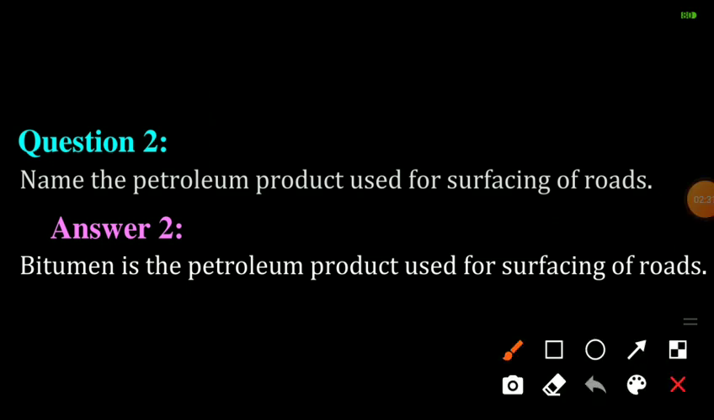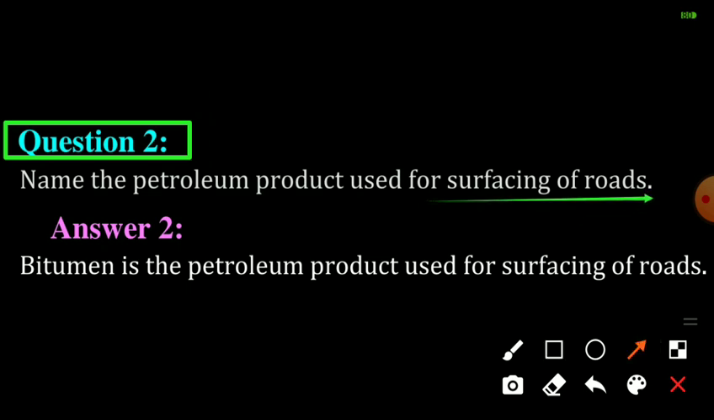Question number 2: Name the petroleum product used for surfacing of roads. Here, as we know, these days bitumen, a petroleum product, is used in place of coal tar for metalling the road. In earlier days coal tar was used, but now we are using bitumen. So in the answer we should write: bitumen is the petroleum product used for surfacing of roads.